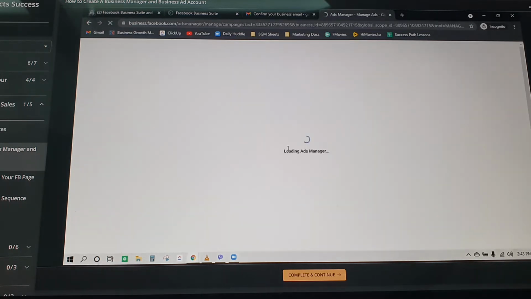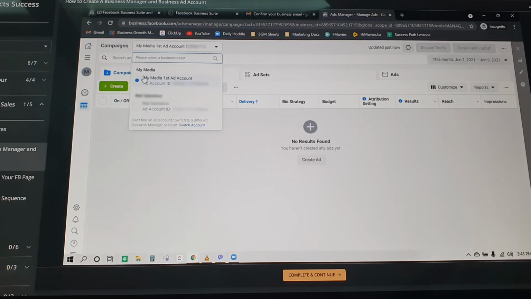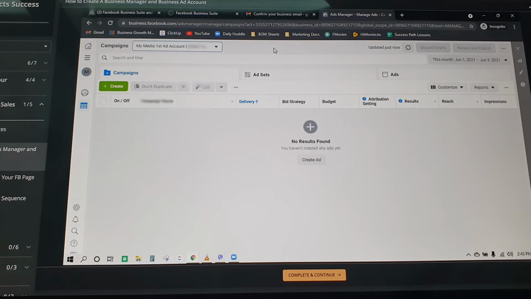So, to start, dito na, let me see, okay. So, meron akong ad account na na-create na dito. Ito yung personal na ad account ko, which I will not use. Ito yung business manager, business account ko talaga, business ad account gagamitin ko. So all good na, that you can use to create your campaign.